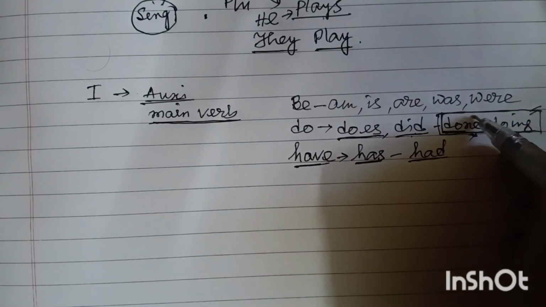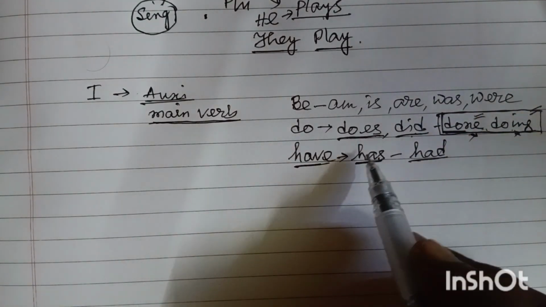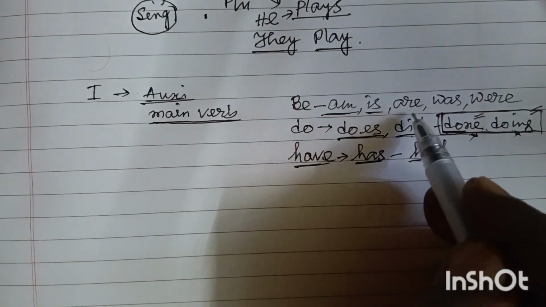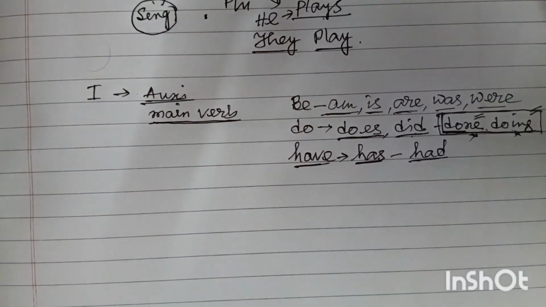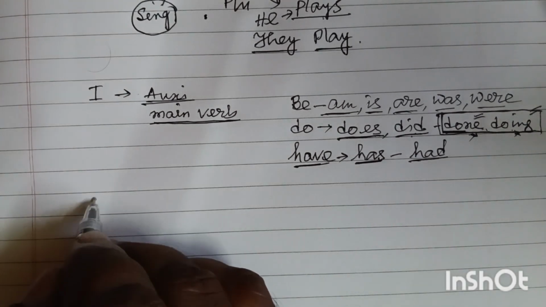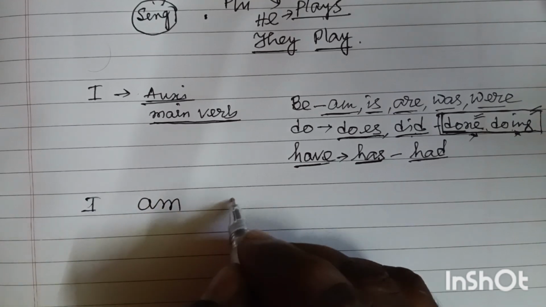These are auxiliaries, but this term can be used as the main verb in the sentence. And here we feel some problems whenever we use "I" with it. Let's look at the examples I'm going to give you. Friends, first of all, I have written "I am a student".